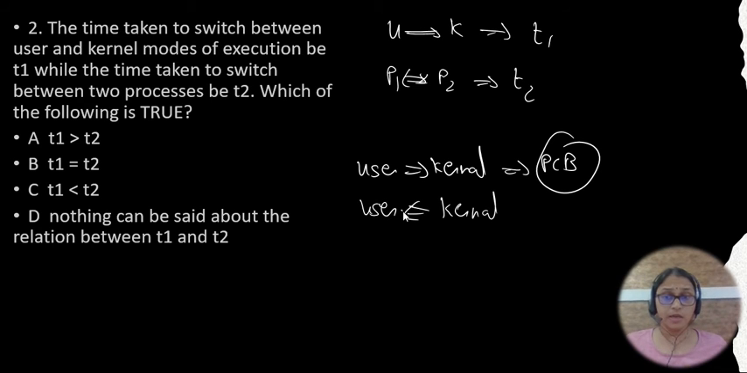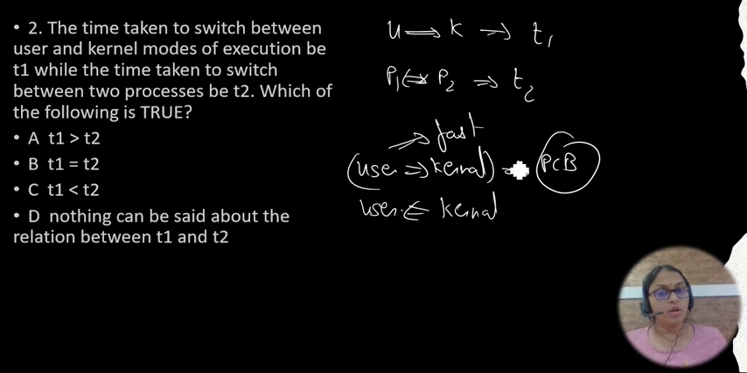One thing you have to remember is that switching from user to kernel mode is very fast. Why is it very fast? Because the operating system just changes a single bit at hardware level. Here the operating system is not playing a very large role, and only one bit at hardware level is enough. But from kernel to user it takes a lot of time.